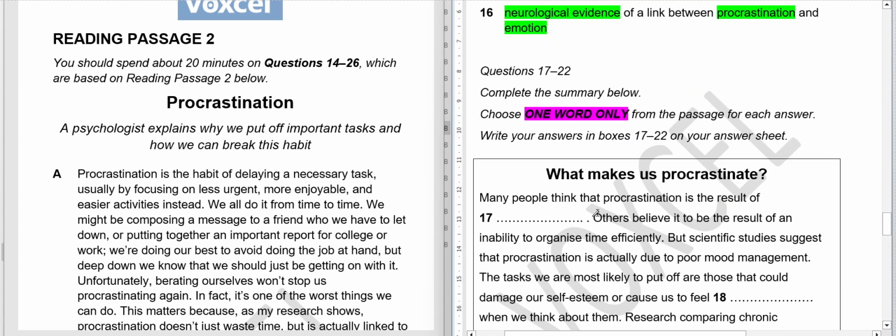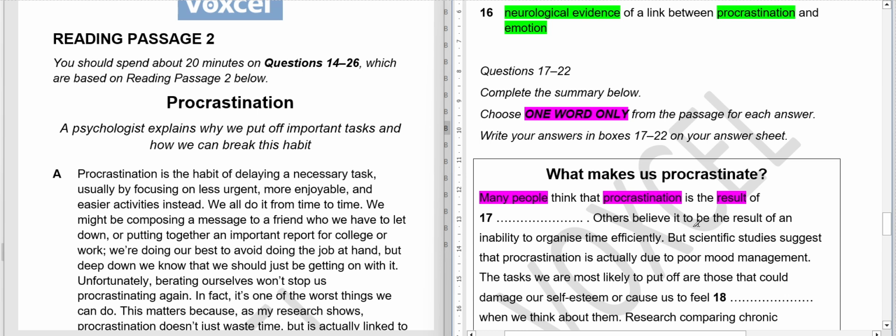So what we will do now is we will read this particular question. Many people think that procrastination is the result of. So a lot of people think that procrastination is a result of, basically it is a result of something. We have to find what procrastination is the result of. So there is no particular locator word that I can just identify quickly. So what I will do is I will read one or two sentences more. If I can't find another word, we will not read further than that.